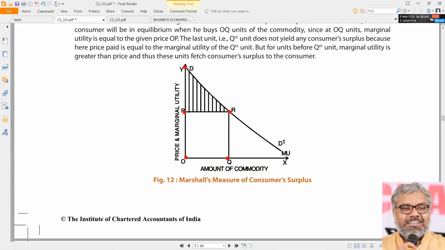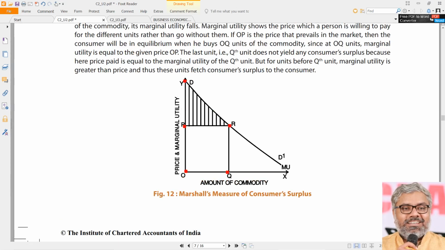This graph will tell the entire theory of consumer surplus in a simple way. So this graph is telling us that at a price of P, a consumer will be willing to buy Q units and he will spend an amount of OPRQ. But by spending OPRQ, he is getting a total utility of ODRQ, because of which he is getting a consumer surplus of DPR.